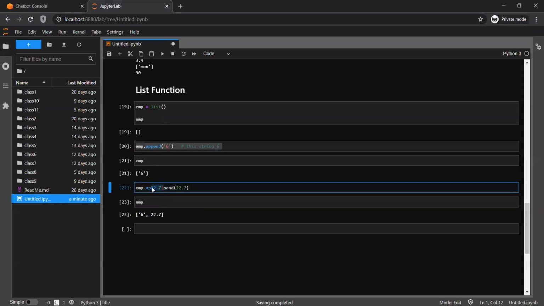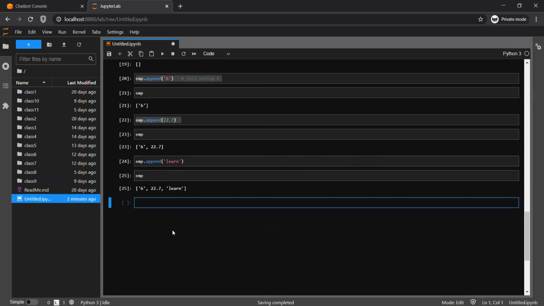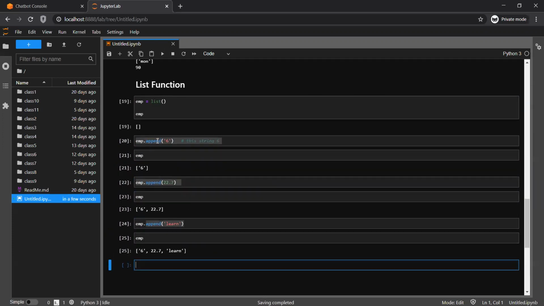So append will always insert at the end of the list. If I'm going to append another one, that will be added after 22.7. So let's do that as well. Okay, so that's it. This is how append works. That is the one method when you have to push an item into the list, and this is how you have to collect.